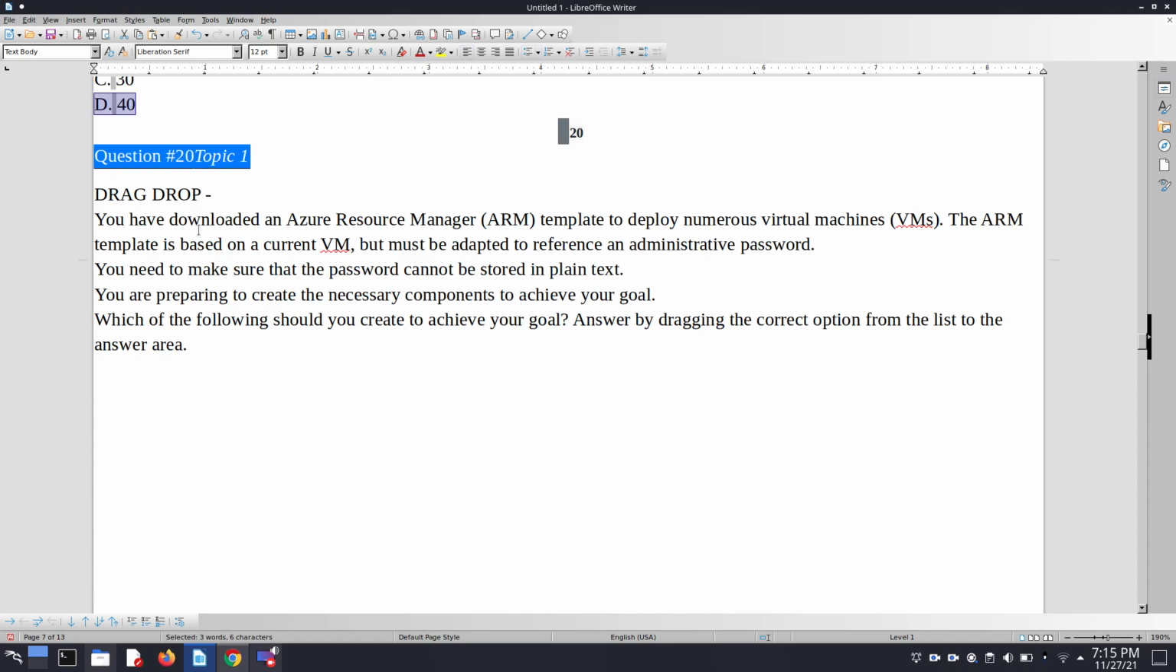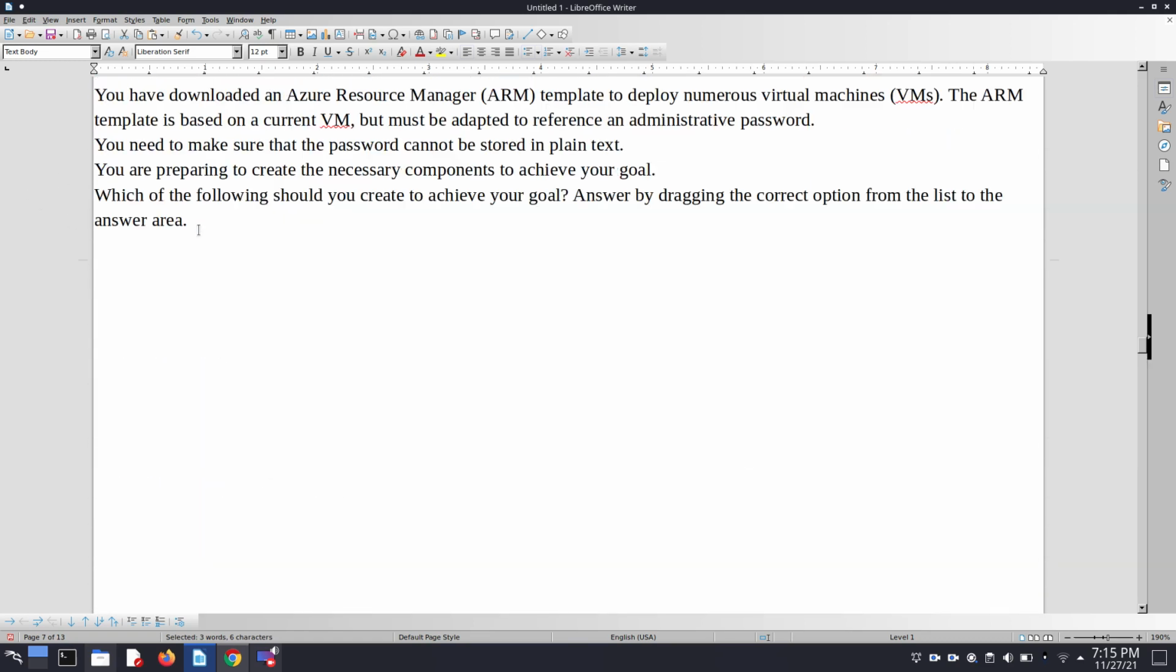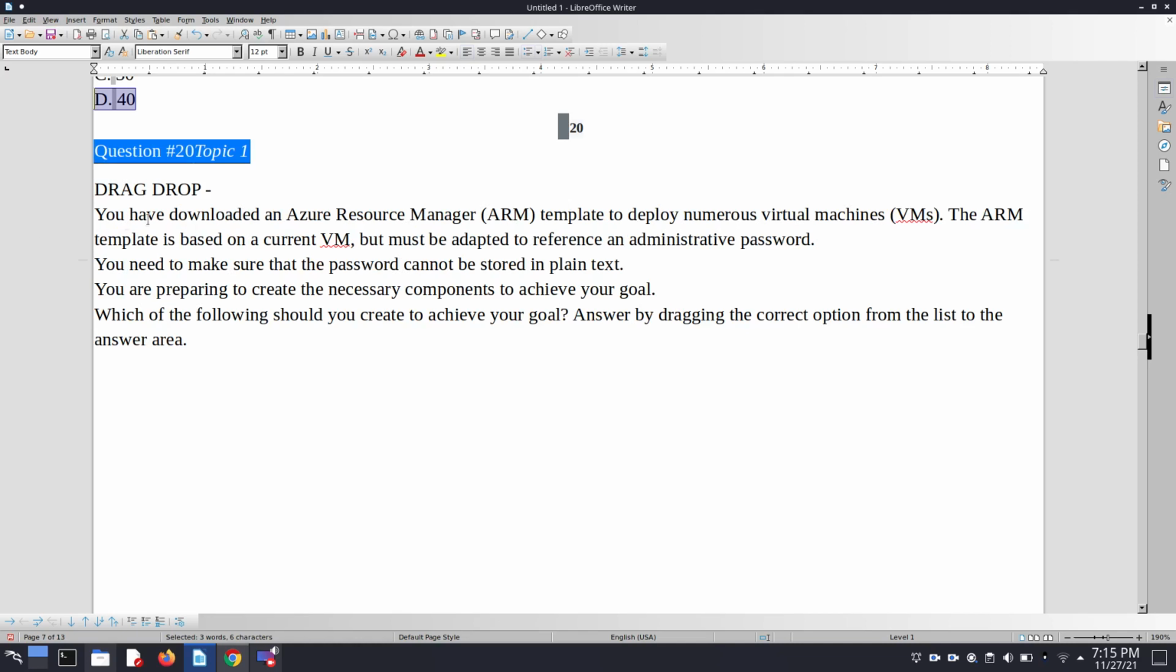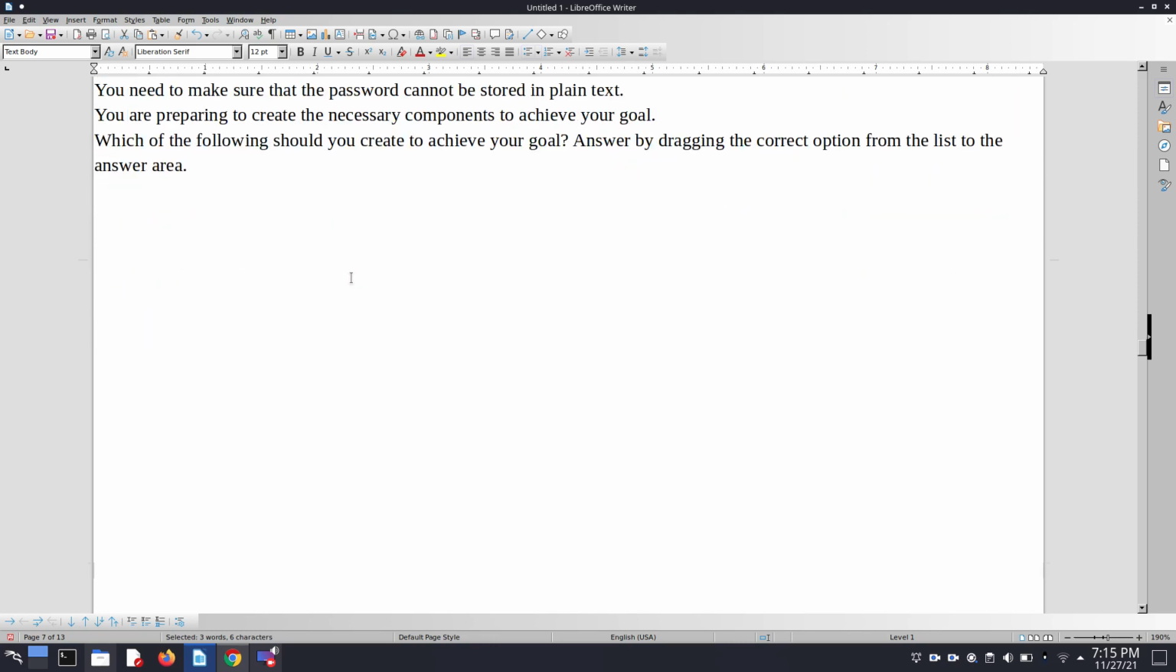Here a question is given for drag and drop purpose. So let's understand the question. Basically you have to download an Azure ARM template to deploy numerous virtual machines. The ARM template is based on a current VM but must be adapted to reference an administrative password. You need to make sure that the password cannot be stored in plain text. You are preparing to create the necessary components to achieve your goal.